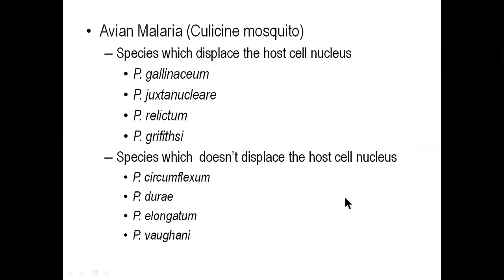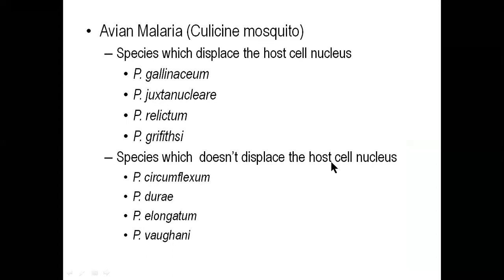Okay, so in today's class, we will also have a quick look at bird malaria. Bird malaria is transmitted not by Anopheline mosquitoes, but by Culicine mosquitoes. These are some of the species which infect birds: Plasmodium gallinaceum, Plasmodium juxtanuclear, Plasmodium relictum, Plasmodium griffithsi, Plasmodium circumflexum, which does not displace the host nucleus.